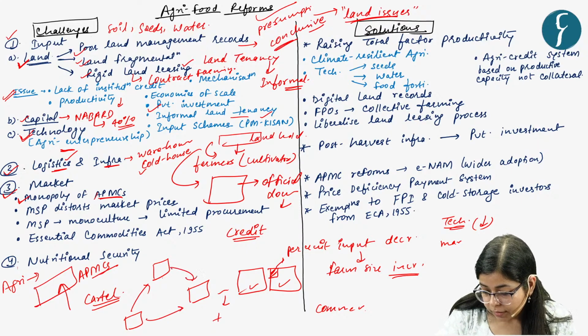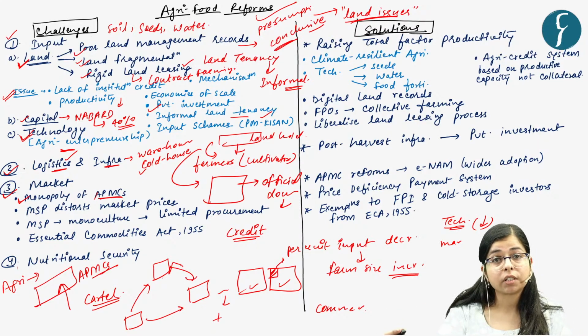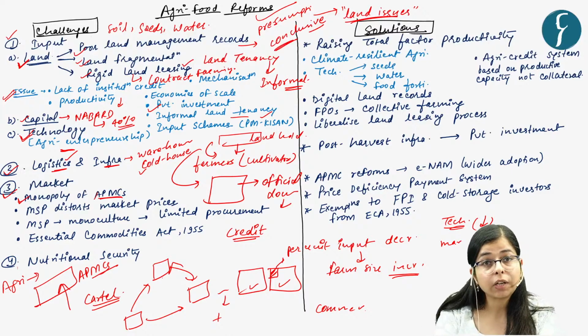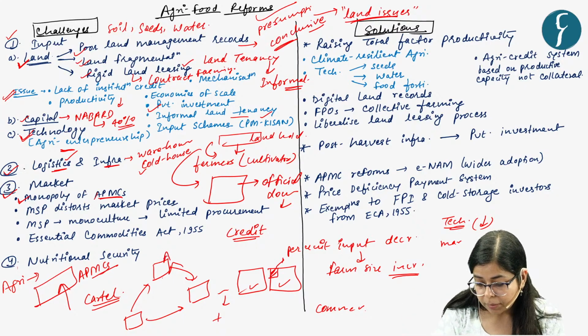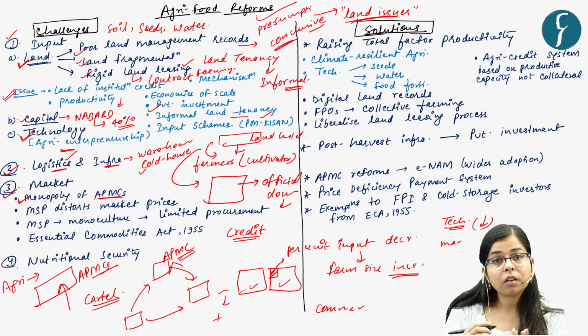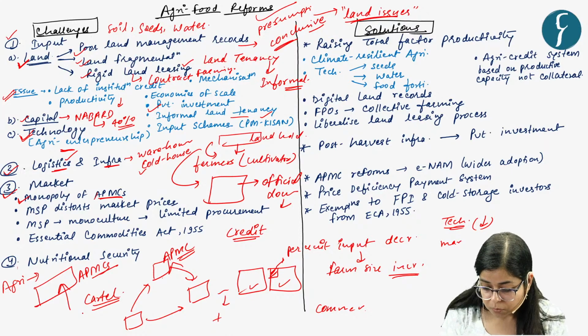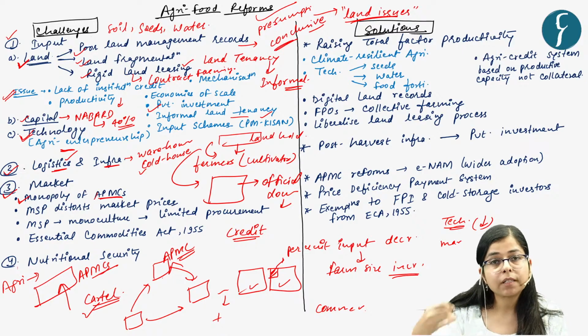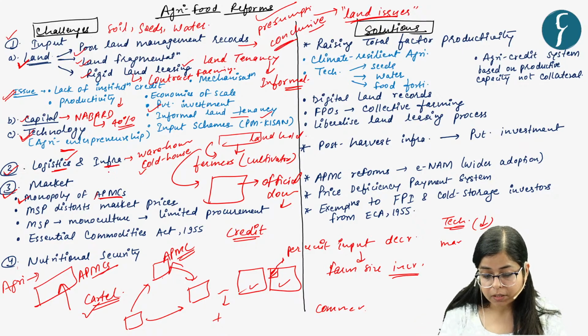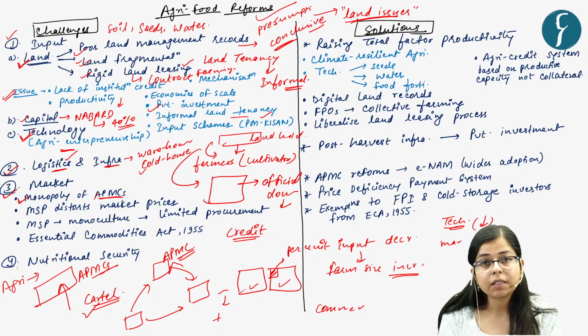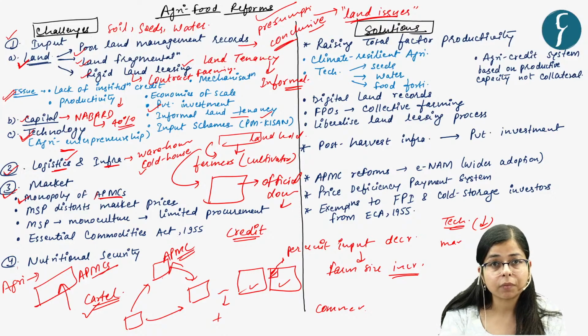They are present at farther locations, and because of which the farmers face a higher cost of transportation to transport their goods to these APMCs, because they are not located in the farmers' vicinity, right? And another issue is the presence of cartelization in these APMCs. So because of this monopoly of APMCs, farmers are not able to realize a good price for their production, right?